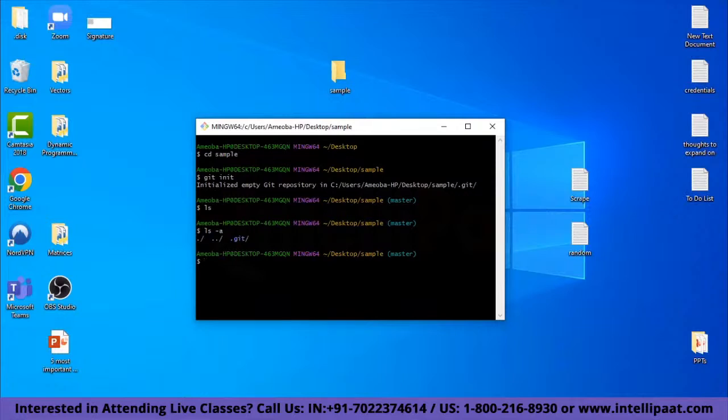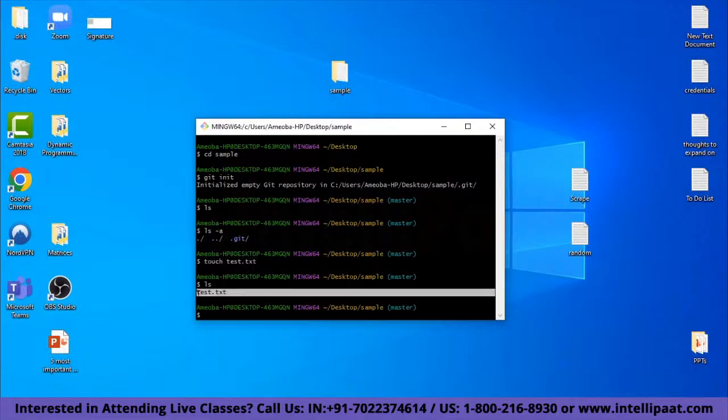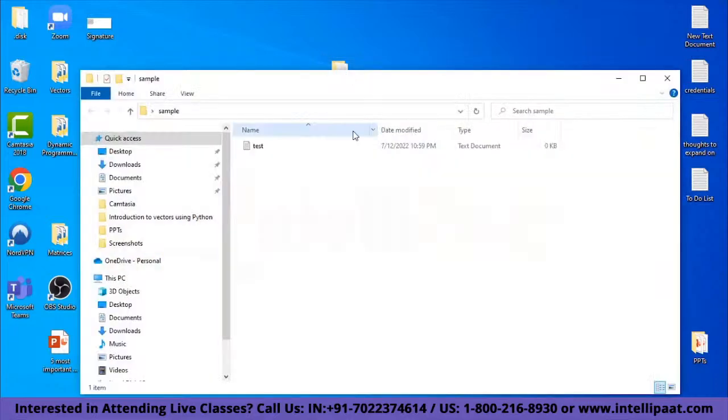Alright, now let us start adding files into this sample folder. We can say touch test.txt, which is basically a text file, and if I list all the files, we have the test.txt here. Now let us open the test.txt file.